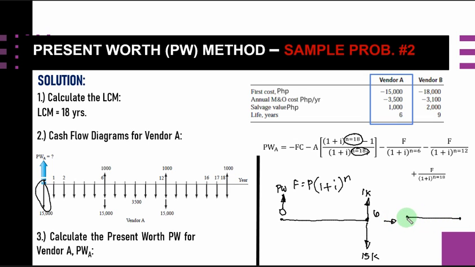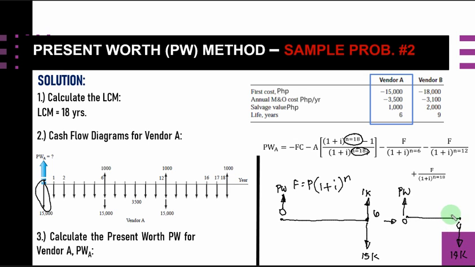So if this is our present worth, PW at year 0, and this is 6, probably the net of this one is 15 minus 1, which is 14K.